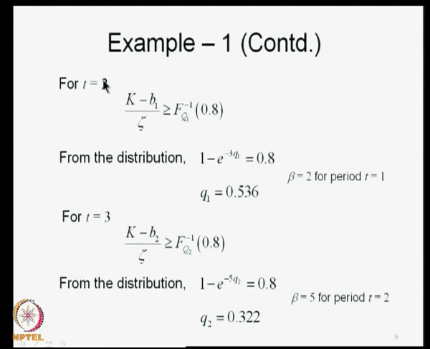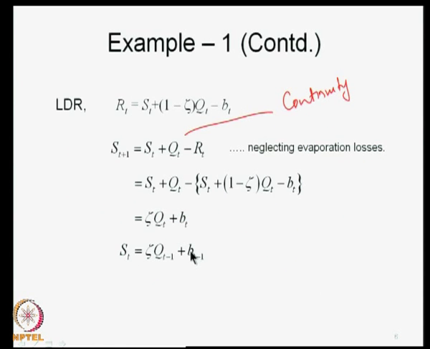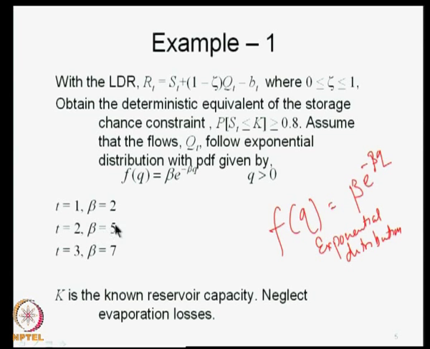Similarly, for t equal to 2, when I am writing, it will be (k − b_1)/ζ greater than or equal to F_{q_1}, that is the distribution associated with the random variable q_1, inverse of 0.8. Then I apply the same thing, and β2 is given as 5 and β1 is given as 2.